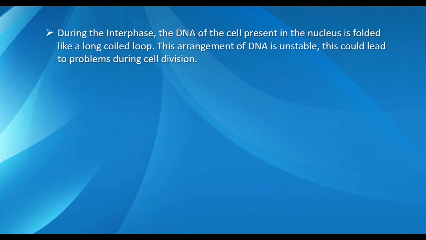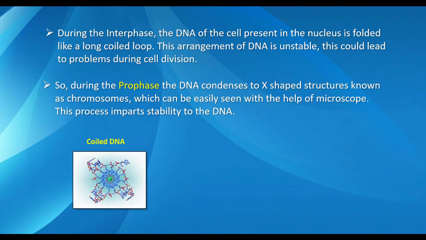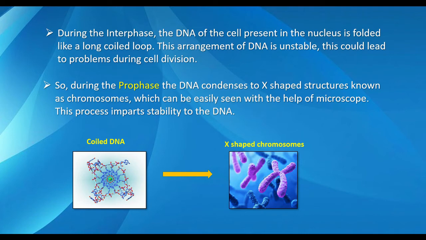During the interphase, the DNA of the cell present in the nucleus is folded like a long coiled loop. This arrangement of DNA is unstable. This could lead to problems during cell division. So, during the prophase, the DNA condenses into X-shaped structures known as chromosomes, which can be easily seen with the help of a microscope. This process imparts stability to the DNA.